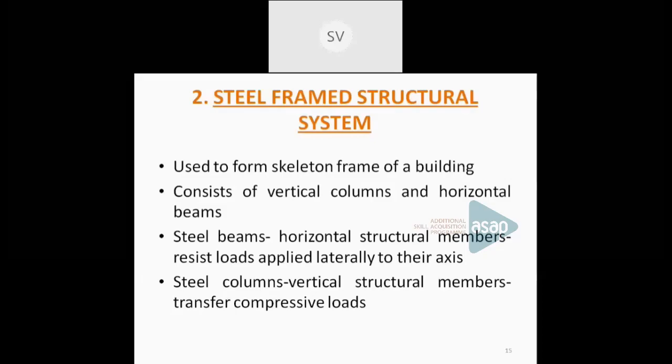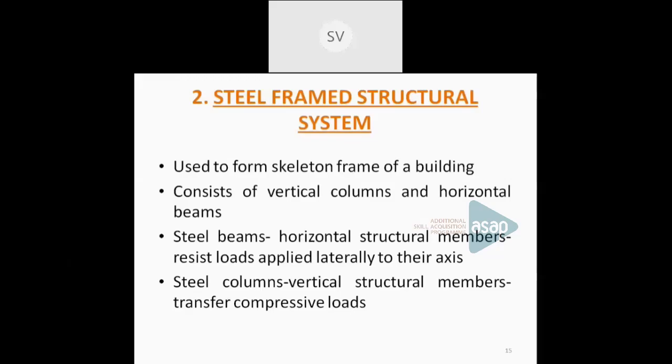You know what are rolled steel sections? Rolled steel sections can be a flat section, it can be an I section, T section, channel section, angle section, etc. Any type of structural steel sections can be used, depending upon the type of the building or depending upon the function to be served. Okay. Now it is having both horizontal as well as vertical members. That means the columns as well as beams, which are made up of steel.